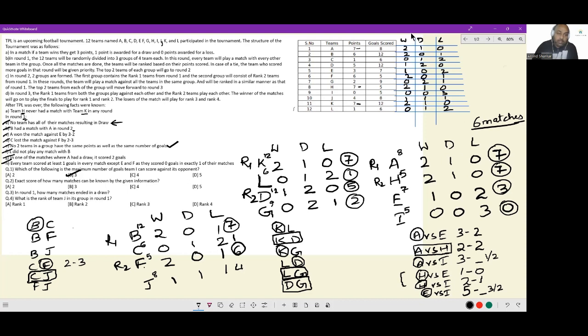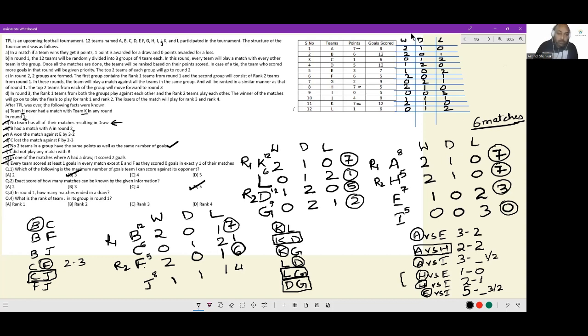Exact score of how many matches can be known by the given information. We have one match, C versus F known. We have A versus E known. We have A versus H known. We also have H versus E known. We also have H versus I known. So 5 matches so far we know. And the wonderful thing is, among the options, 5 is the highest one. So answer has to be 5. We cannot possibly have an answer higher than 5, because for 5 we definitely know.